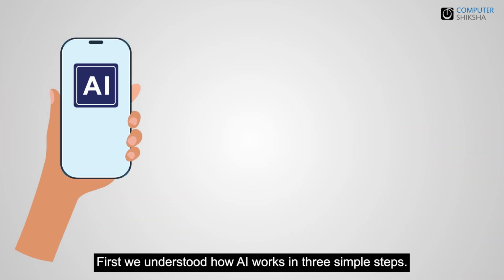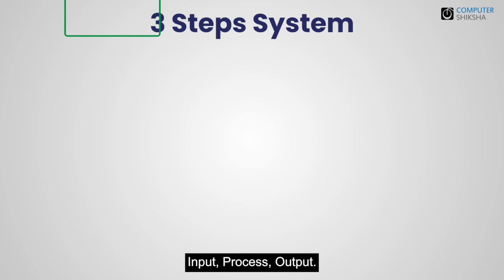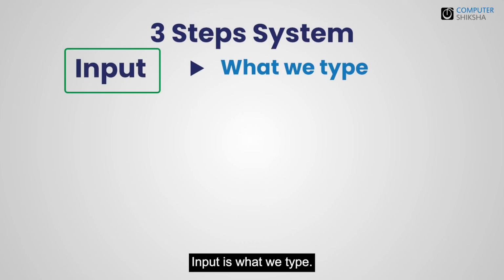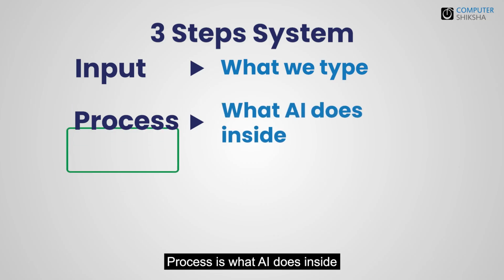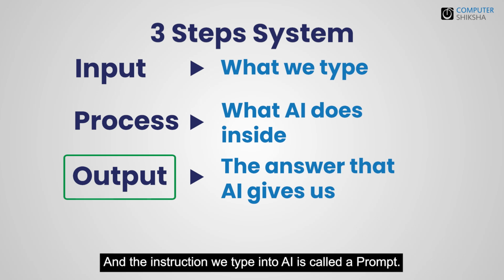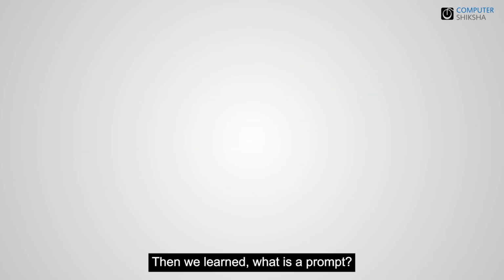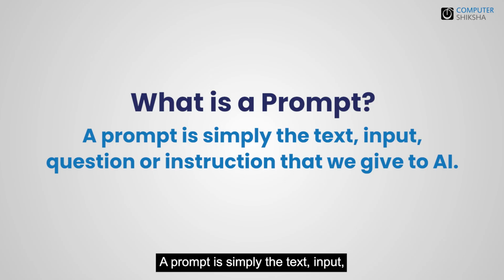First, we understood how AI works in 3 simple steps: input, process, output. Input is what we type. Process is what AI does inside. And output is the answer we get. And the instruction we type into AI is called a prompt. Then we learned what is a prompt. A prompt is simply the text, input, question, or instruction that we give to AI. It is the starting point of everything.